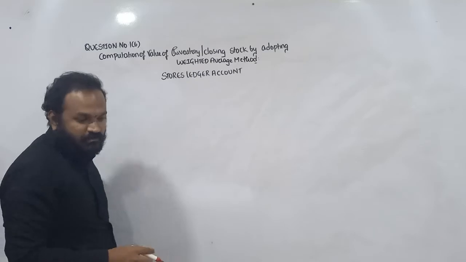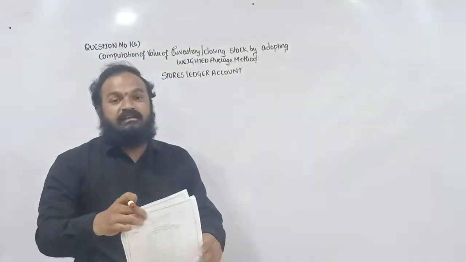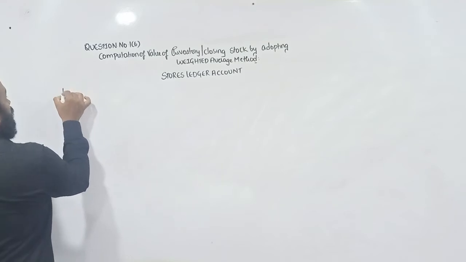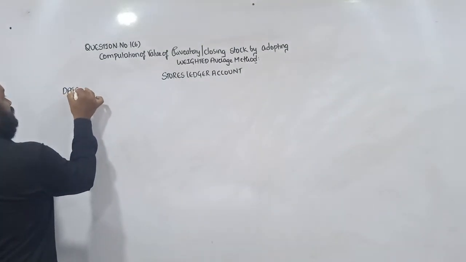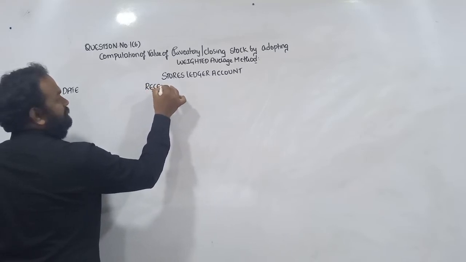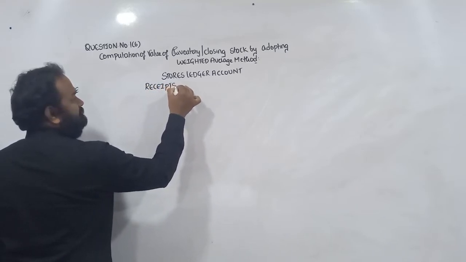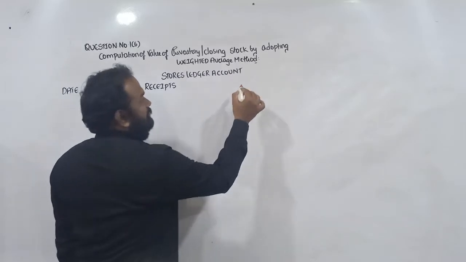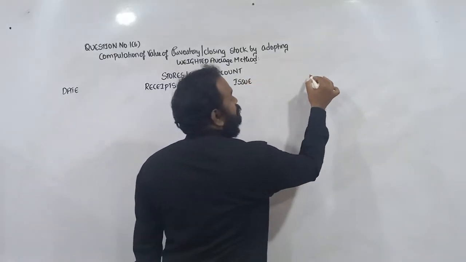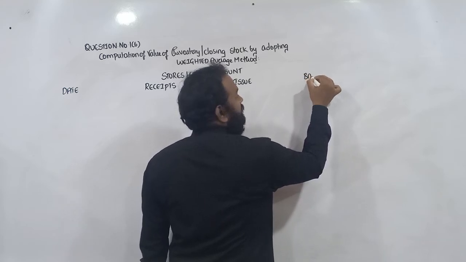Stores ledger account. We already discussed it, it comprises 4 columns. First column is date. Second column receipts. Third column issue. Fourth column balance.